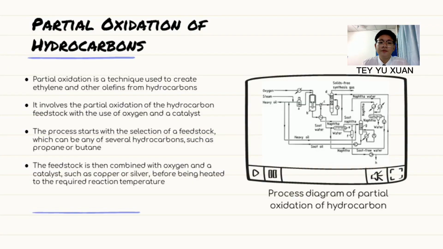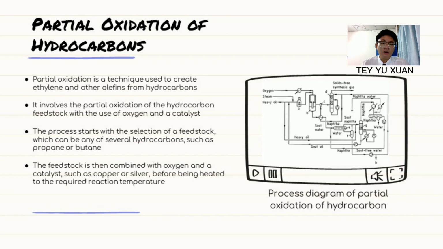Now, let us proceed to the pyrolysis cracking. Pyrolysis cracking is a method for producing a variety of products by decomposing organic material such as biomass at a high temperature and pressure. Biomass such as wood, agricultural leftovers, and garbage may be pyrolyzed to create ethylene and other effluent. The generation of ethylene by pyrolysis is often less efficient and more costly than alternative processes such as steam cracking or partial oxidation, and is therefore not extensively used in commercial production.